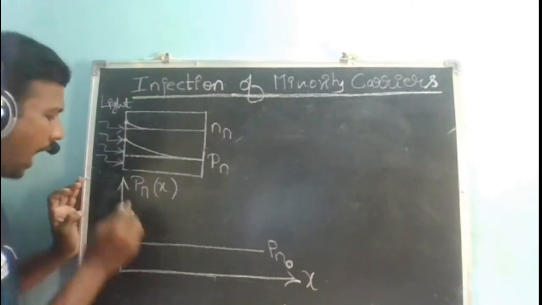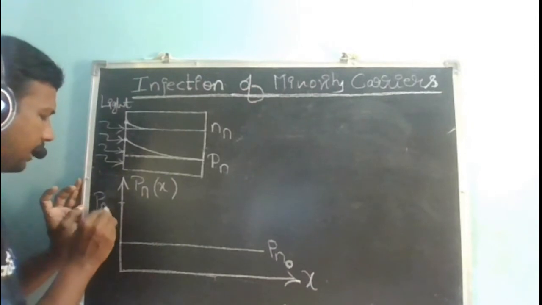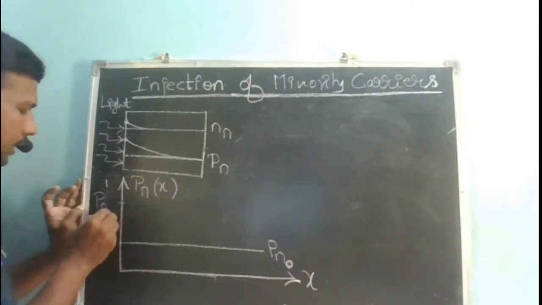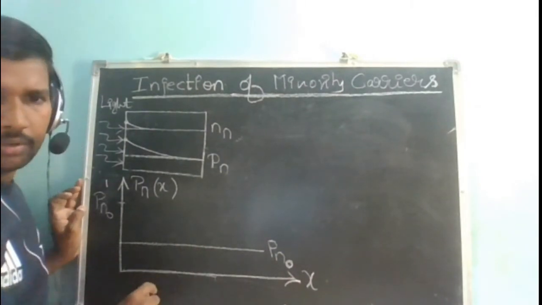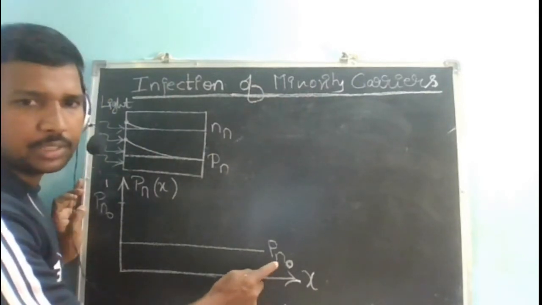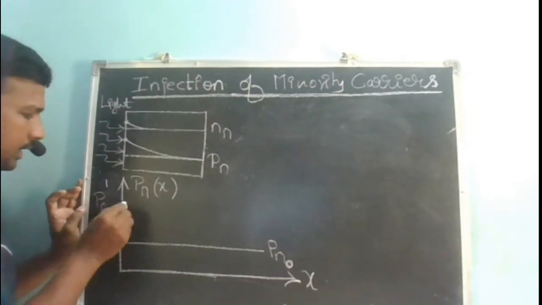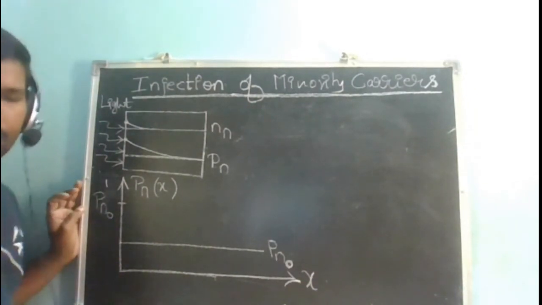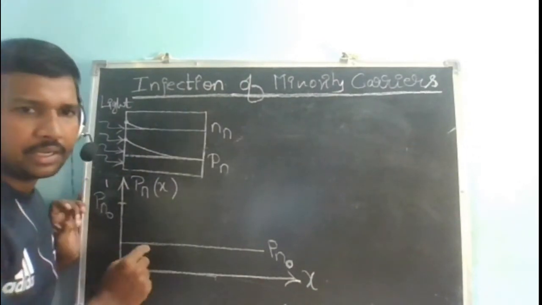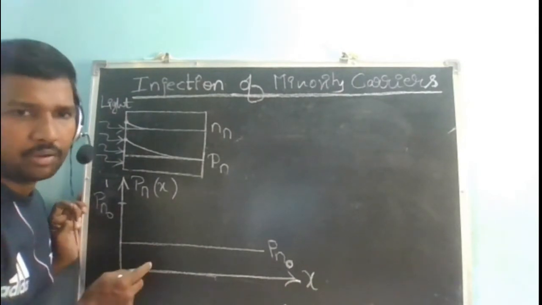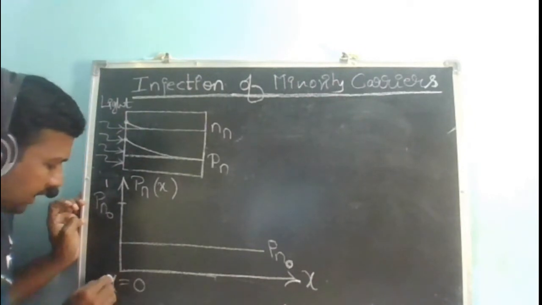Okay. After applying light, there is some increase in your holes, apart from the already available Pn naught. Before applying light, there is some number, that is Pn naught. After applying, the number has increased. Let us say that the increase is by an amount Pn naught dash. So what is Pn naught dash? Pn naught dash is the optically generated minority charge carrier holes in an n-type semiconductor at x equal to 0, and that too in steady state.